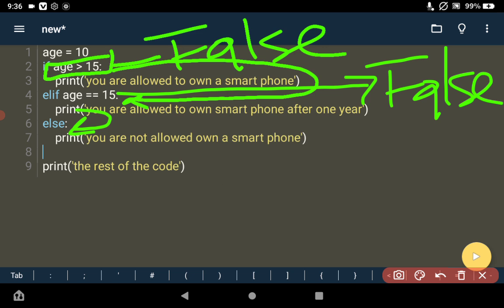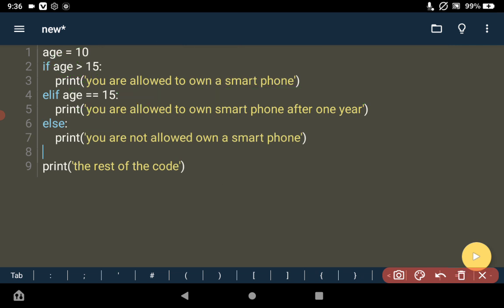As you can see here, we have if is not true, else if is not true, then the program has no way to go unless to run this else statement. This is the reason why we put the else statement. We put it so that if all of the conditions we gave to the program are not true, then the else condition is going to be run at the end.